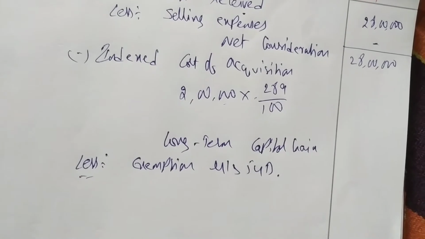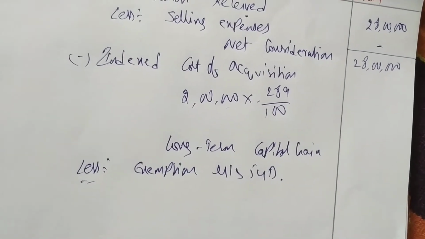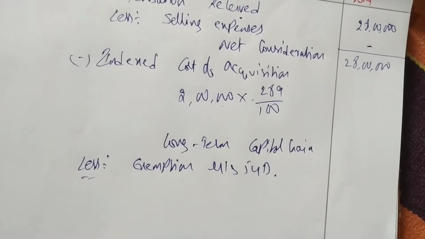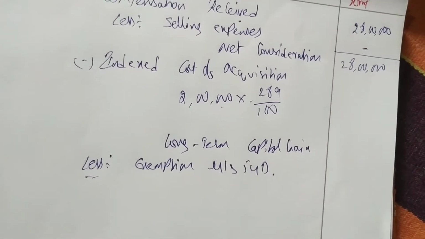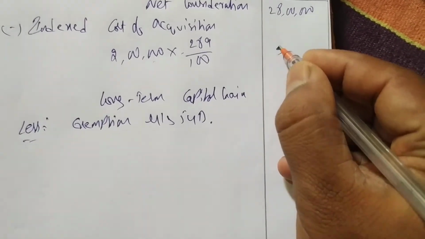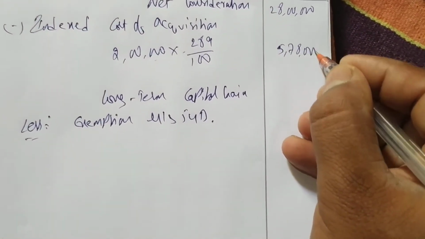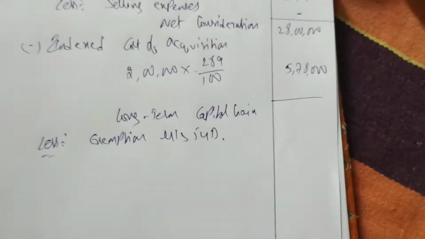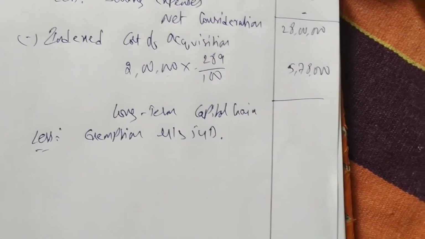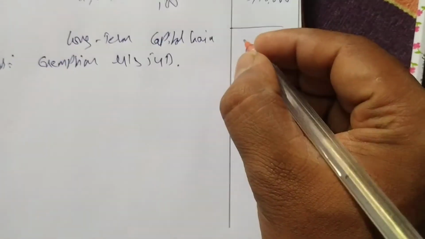Then 2 lakhs into 289 divided by 100 is 5,78,000. Okay, so from 28 lakhs if we deduct 5.78 we get 22 lakhs 22,000.